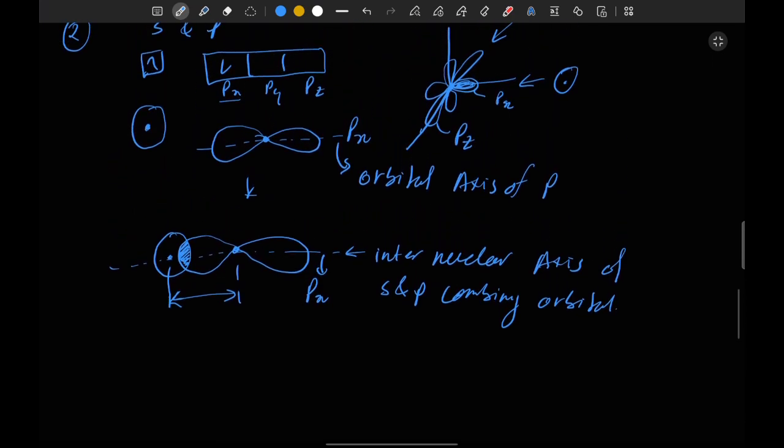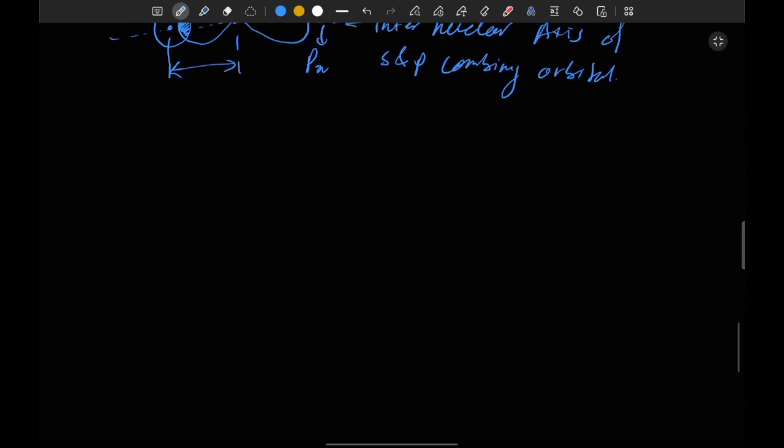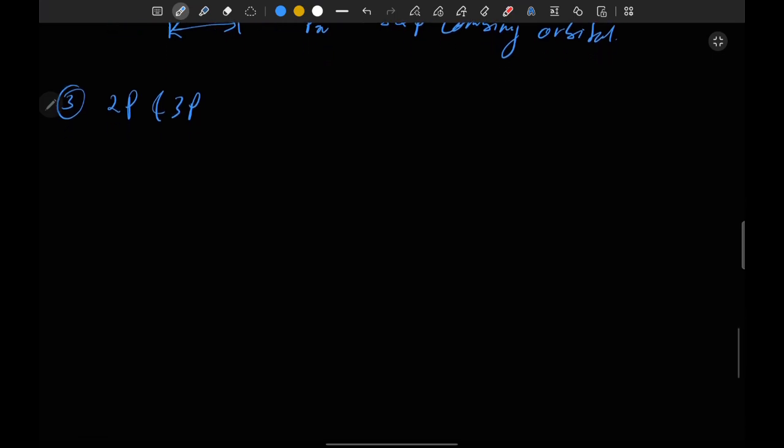And the third type of overlapping is pp overlapping, between two p orbitals. It may be between different orbitals, like 2p and 2p, or 2p and 3p, whatever we want to discuss. So let's take the example of 2p orbitals. Okay, so we have p orbitals, and they may interact in that direction, like the loop of this will interact with the loop of this, and the loop of this will interact with the loop of this.